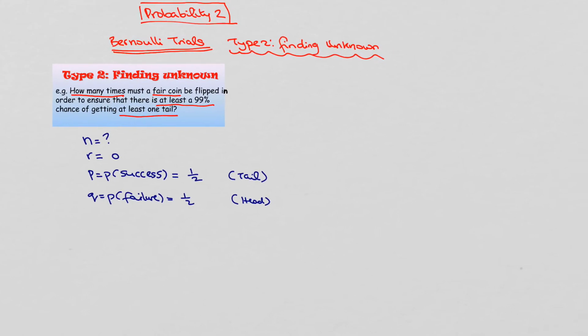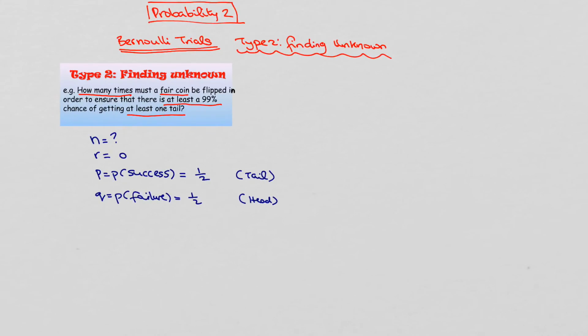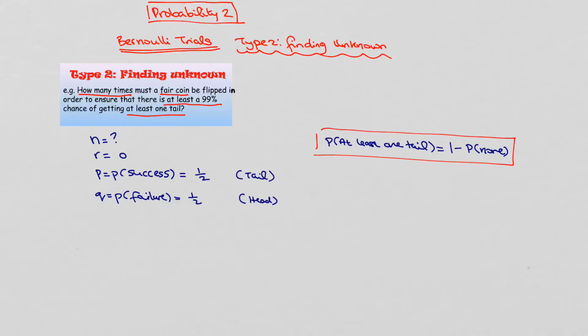So if I'm looking for the probability of at least one tail, then that's going to be 1 minus the probability of none. That's our key in the question. So how do we set this up?